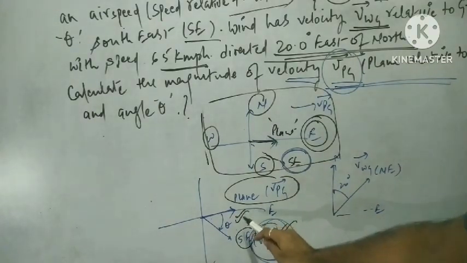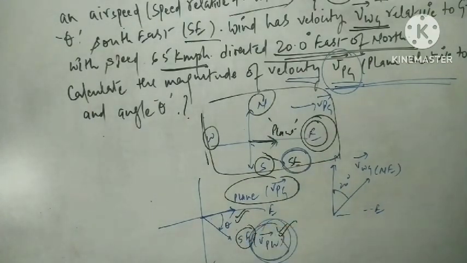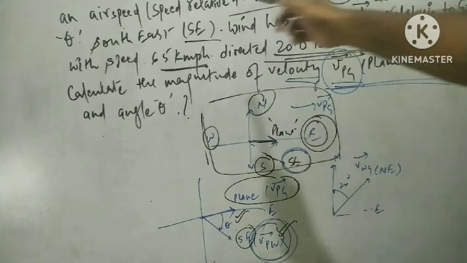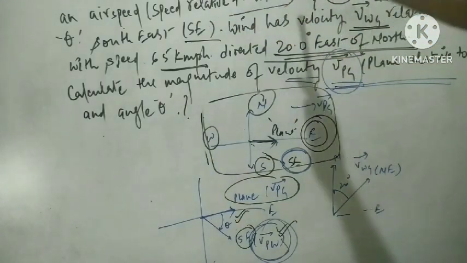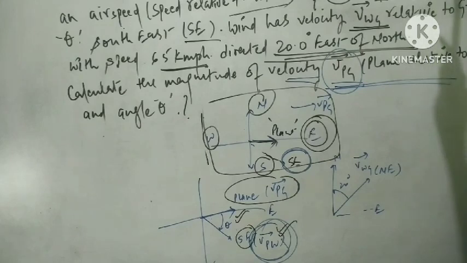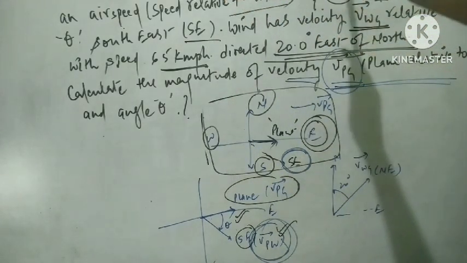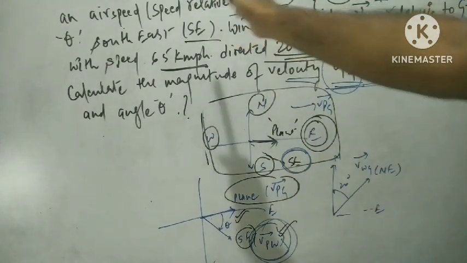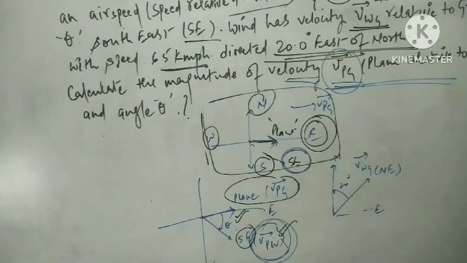If you clearly read the question, you can easily see the VPW related to the wind. I am again stating the question: a plane moves to the east while the pilot points the plane somewhat south of east towards a steady wind that blows to the north of east. Now we have to make a separate velocity vector for the wind also, which I have made here.